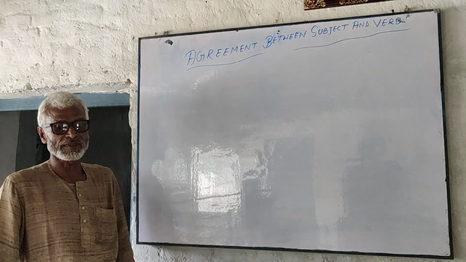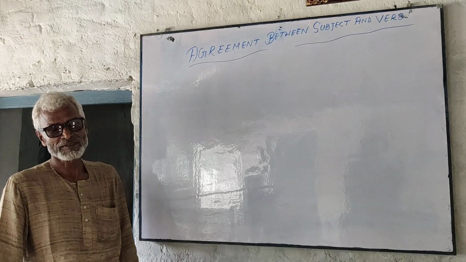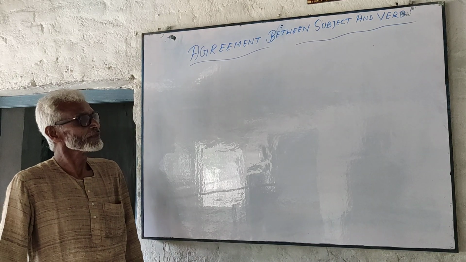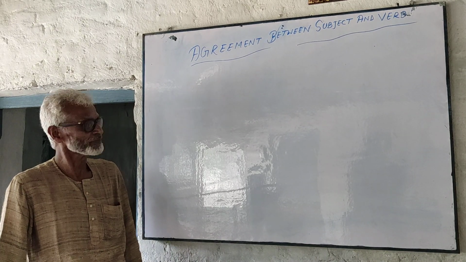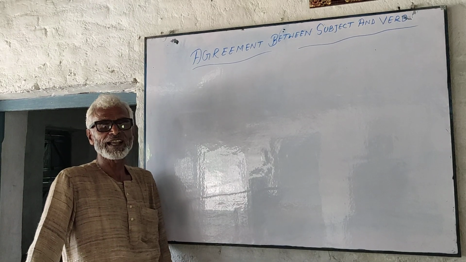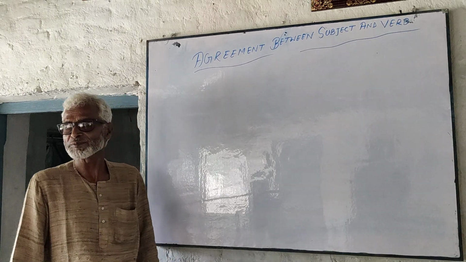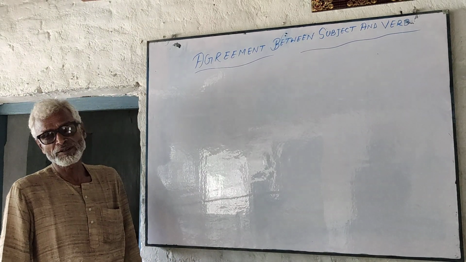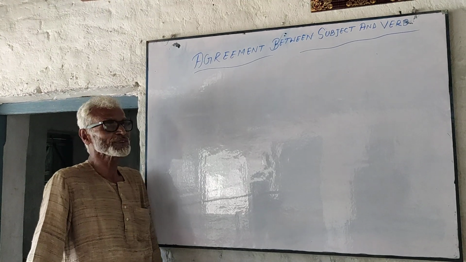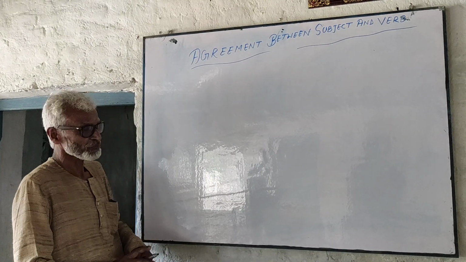Different subjects are connected sometimes with a conjunction, sometimes with a preposition, and sometimes with a conjunction phrase. Then the singularity and plurality of the subject becomes very difficult to know. So, we will discuss today the real problems of this matter.